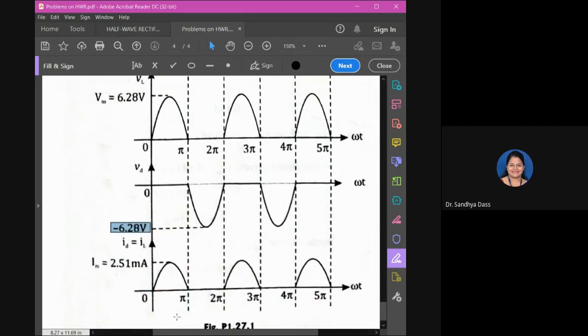Now coming to the last one, ID and IL, both will be the same, right? The current via the diode and the output current will be the same there. So it is given by, again applying Ohm's law, I is equal to V by R. So output voltage by R, where R is 2.5 kilo ohms. Substituting, you will get 2.5 milliamps.